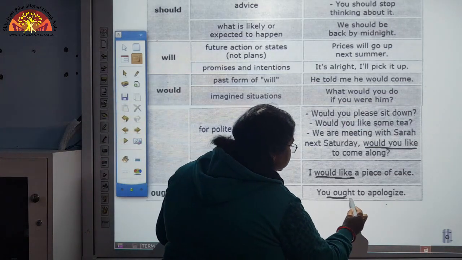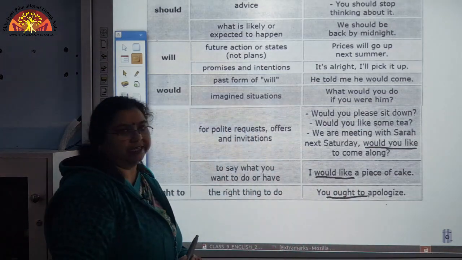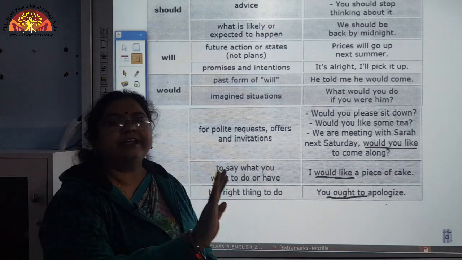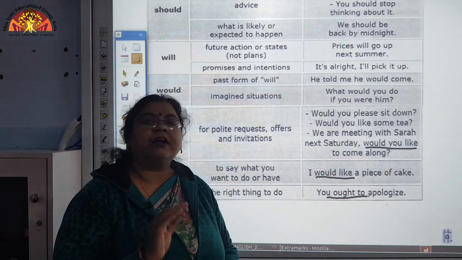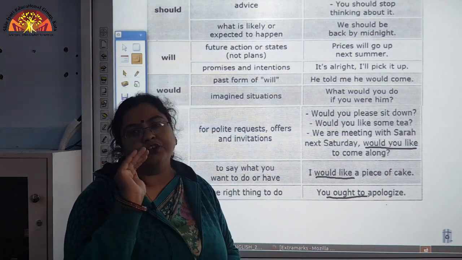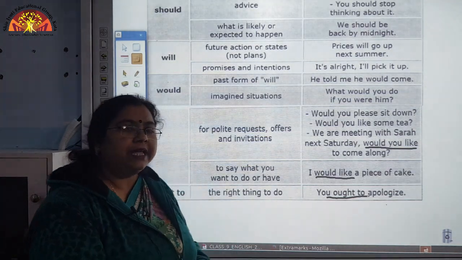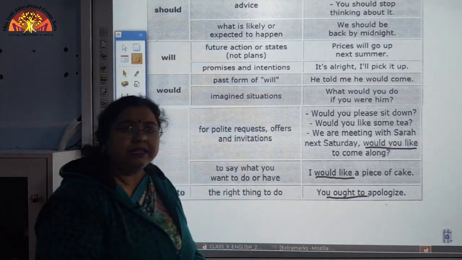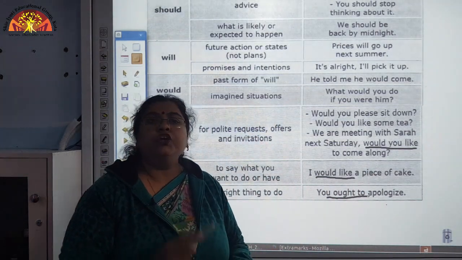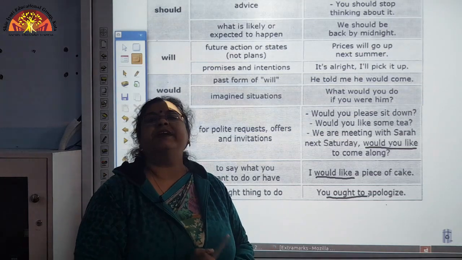Now, see the example. You ought to apologize. That means now there is no escape from apology. This is a compulsive action which you have to perform. Another example is, you ought to take your medicines.